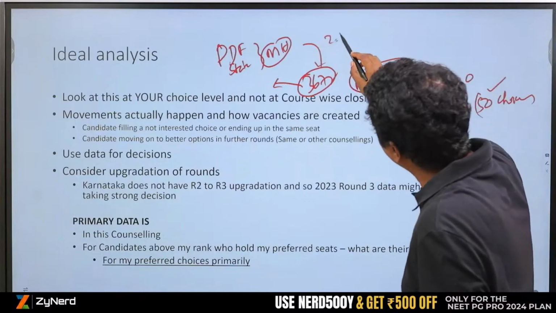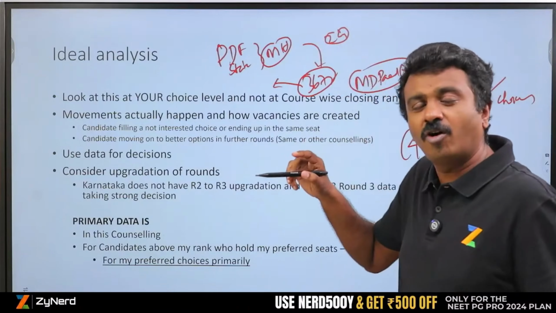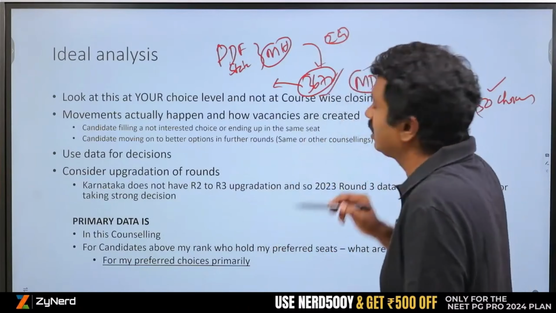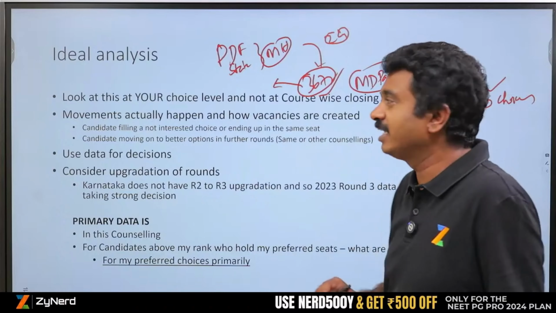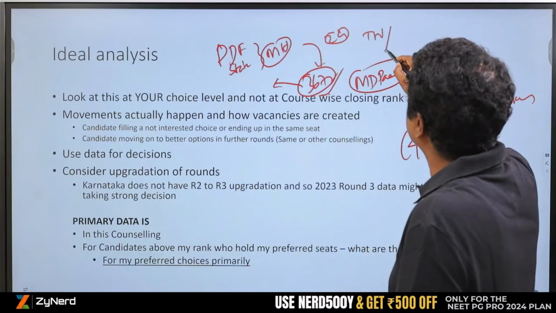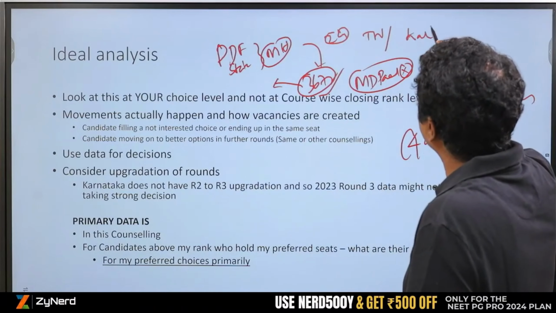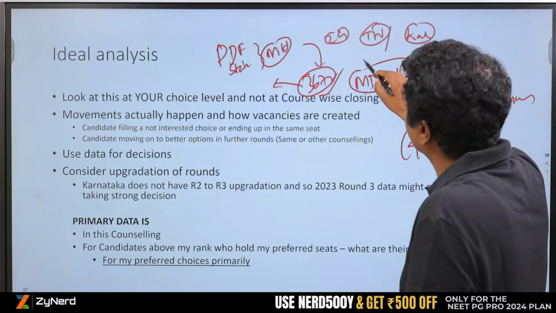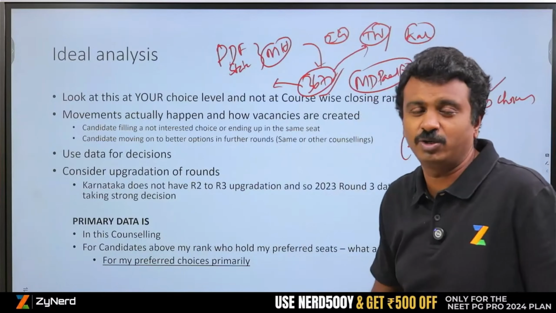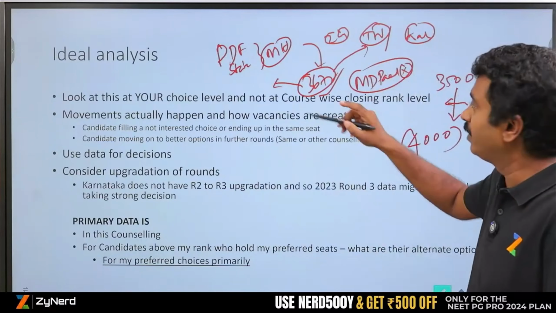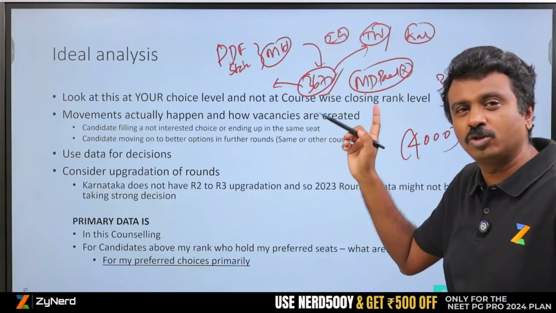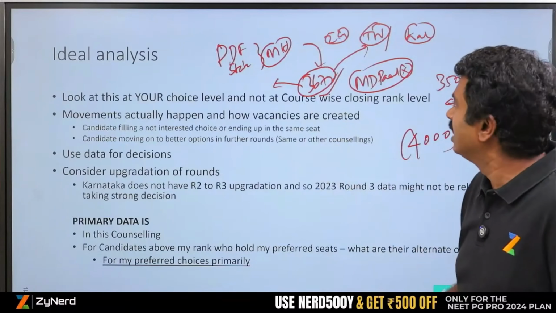I will have to look at 29 PDFs of all the state counsellings, and I will have to figure out what 3672 has taken in Tamil Nadu. They have taken a seat, and the candidate was also eligible for Karnataka. In these two state counsellings, 3672 has taken a seat. Where is it available? In PDFs it is available. You have to go through all the PDFs and map the All India ranks.